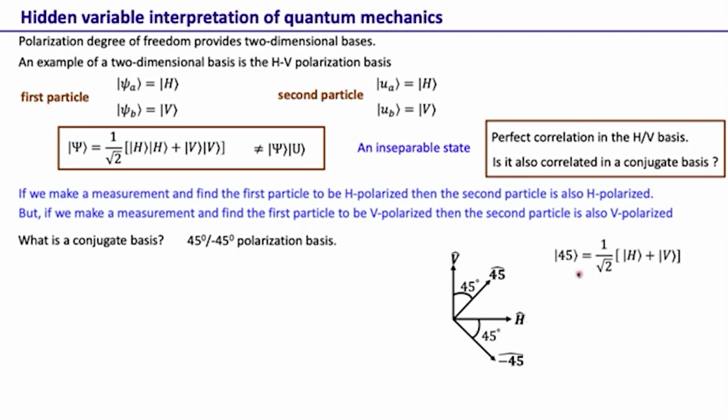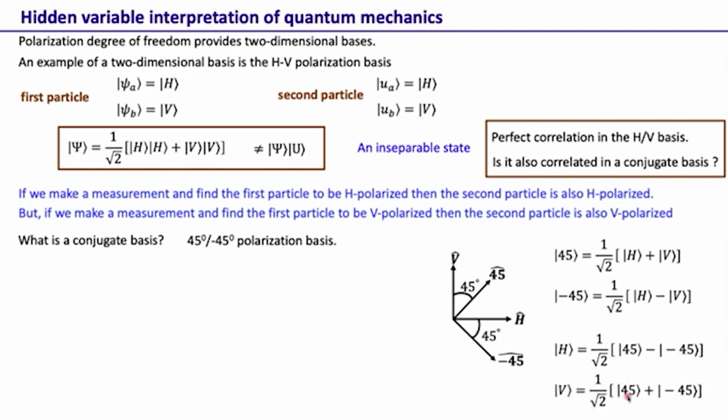We can write this 45 degree polarized light in terms of horizontally and vertically polarized light like this. These are the kets. 45 is H plus V, minus 45 is H minus V. Similarly, from this relation, we can write H in terms of 45 and minus 45 like that, and V we can write as 45 minus minus 45.